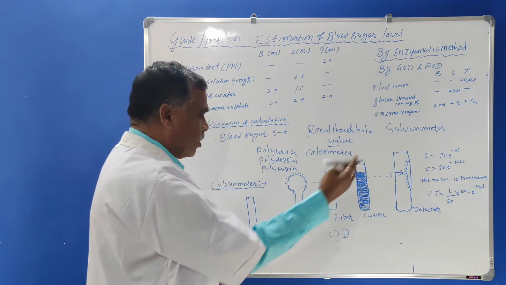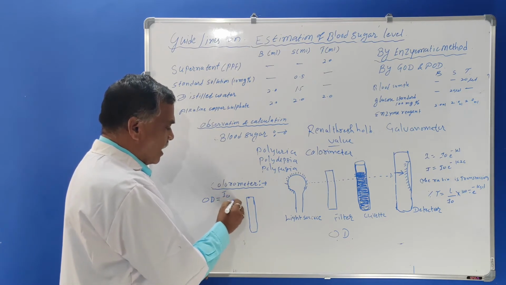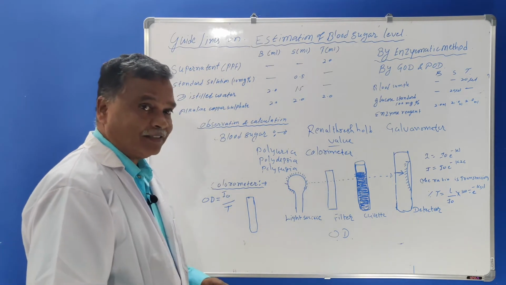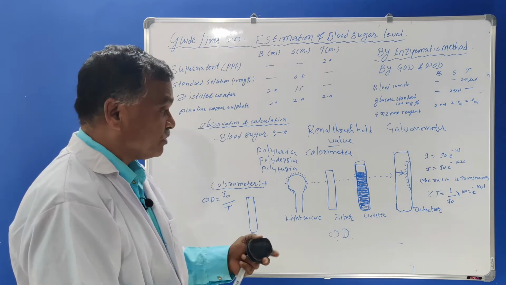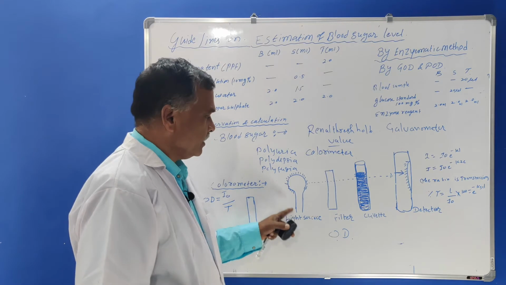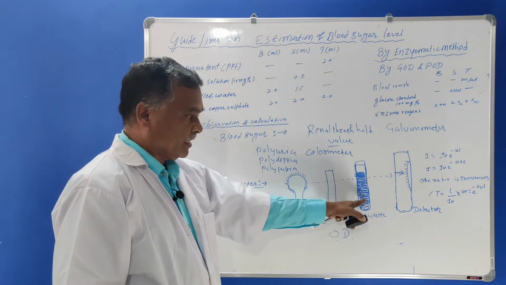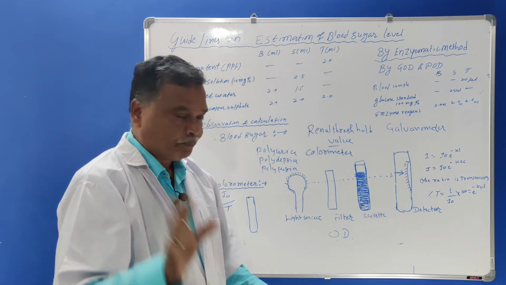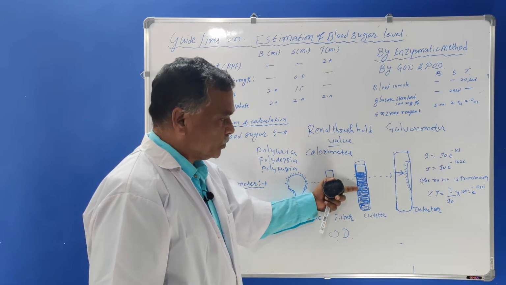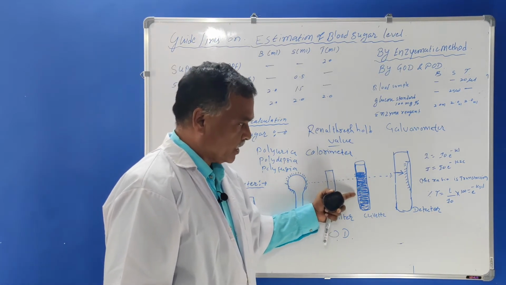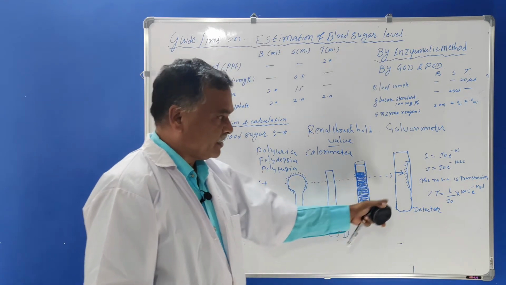So here the optical density is equal to IO upon T, where IO is incident light and T is transmitted light. So you must know that if we take the colored solution here, for example of blood, this colored solution belongs to the blood sugar. Light will pass here through the filter, through the cuvette, means through the colored solution, and towards the detector, that is the galvanometer.